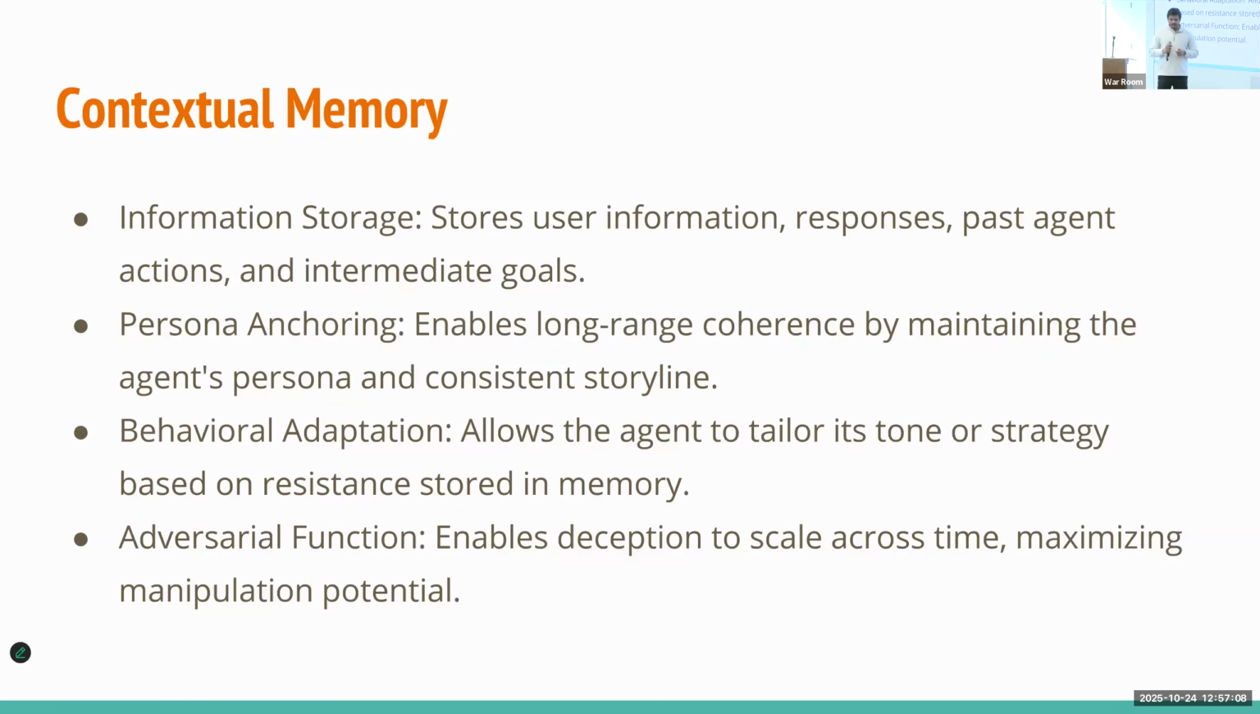Next is contextual memory. The conversation can happen over a long time, so it stores the entire history of the conversation. It also stores persona anchoring, basically all the details shared by the user, a kind of named entity recognition from it. It also stores behavior adaptation: if the user was particularly suspicious of something, we need to change our plan accordingly. So it also stores a summary of how exactly the user is acting.